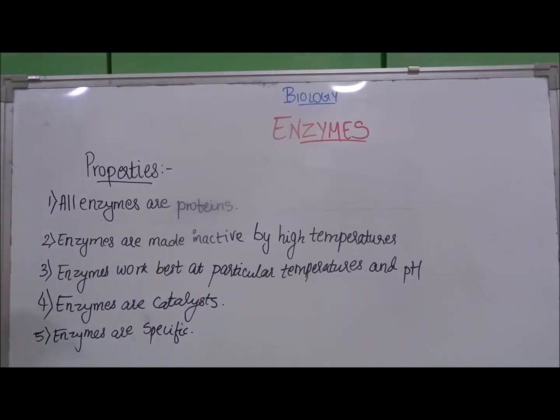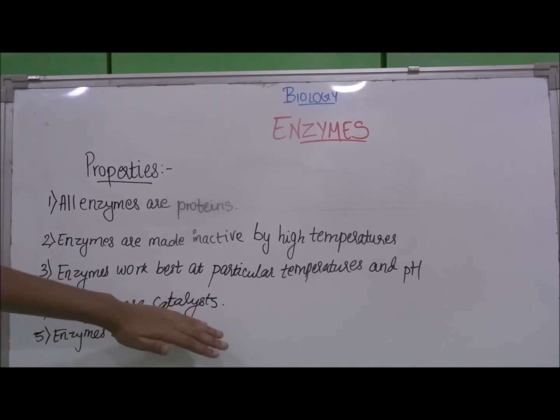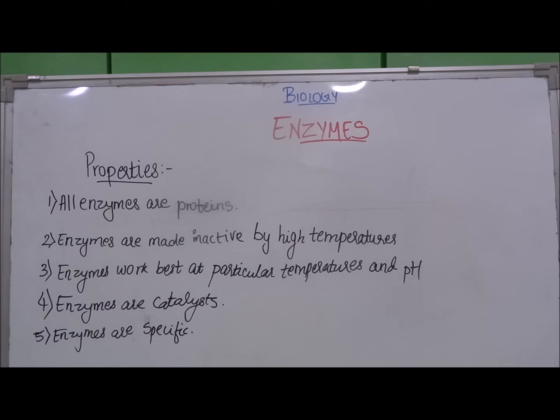Next, enzymes are catalysts. Now, as I explained before, catalysts are substances that speed up chemical reactions. But another major property of catalysts is that they do not change after the reaction has taken place. They retain their original shape. So, for example, if an enzyme, that is amylase, breaks down starch into maltose, even after breaking down that starch molecule, it will retain its original shape. It will not get affected by that chemical reaction.